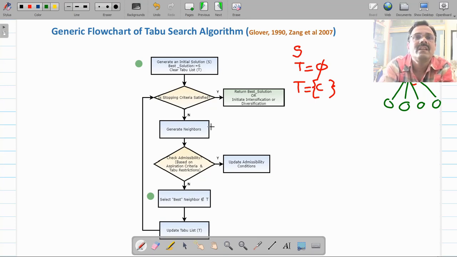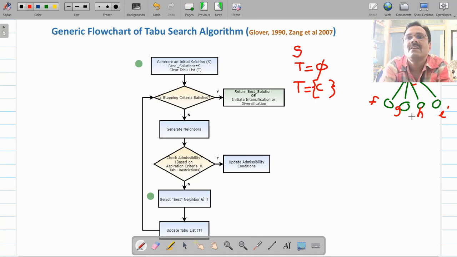Now you have to check the admissibility of these nodes, which we name F, G, H and I. Every node will have a heuristic value associated with it. Now admissibility means you check aspiration criteria and tabu restriction.